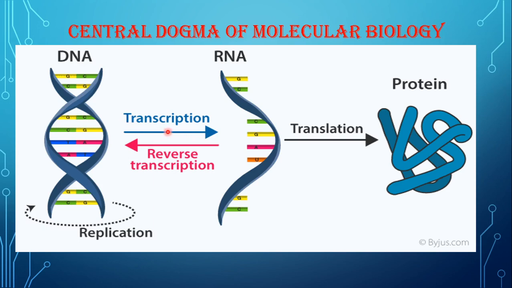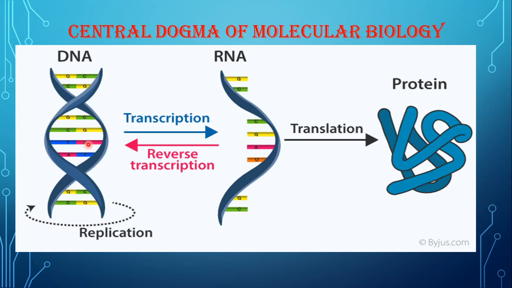Now, transcription is the process of formation of RNA, which is a single-stranded polynucleotide. It does not mean that DNA breaks down to form the RNA. What happens is that the DNA just passes on its codes.